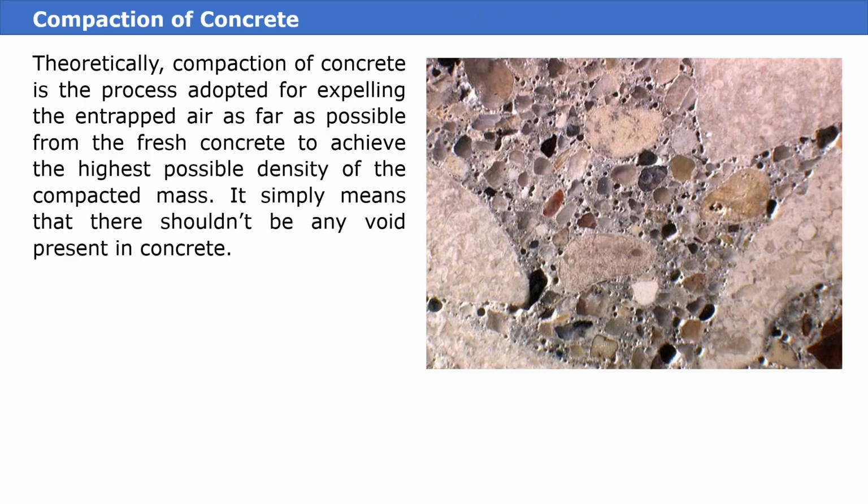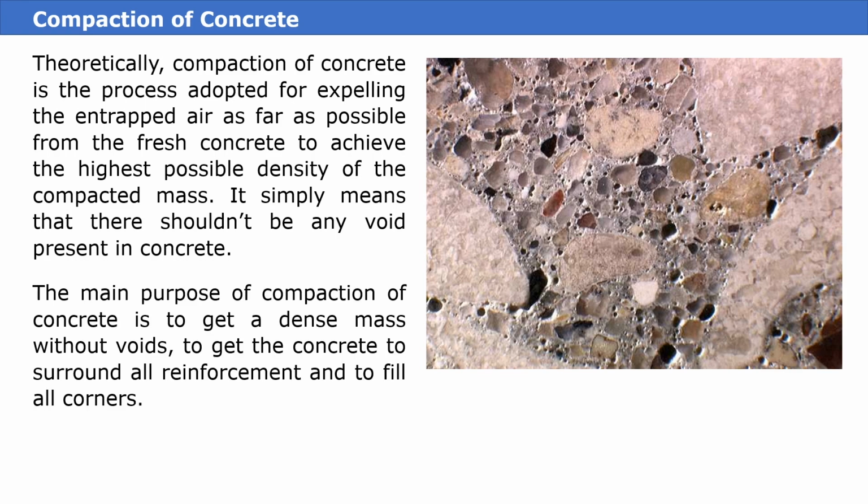Theoretically, compaction of concrete is a process adopted by expelling the entrapped air as far as possible from the fresh concrete to achieve the highest possible density for the compacted mass. It simply means that there shouldn't be any void present in concrete. The main purpose of compaction of concrete is to get a dense mass without voids, to get the concrete to surround all reinforcement and to fill all corners.